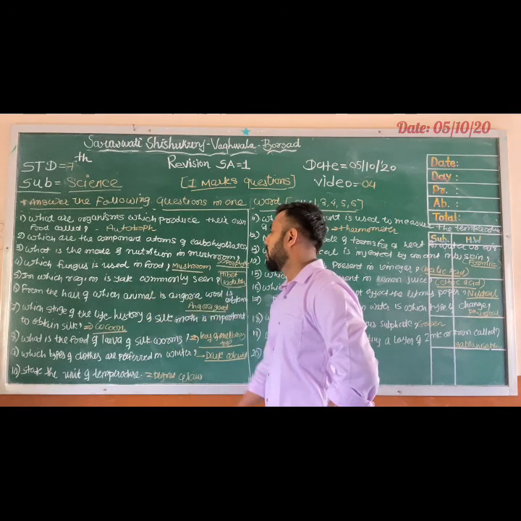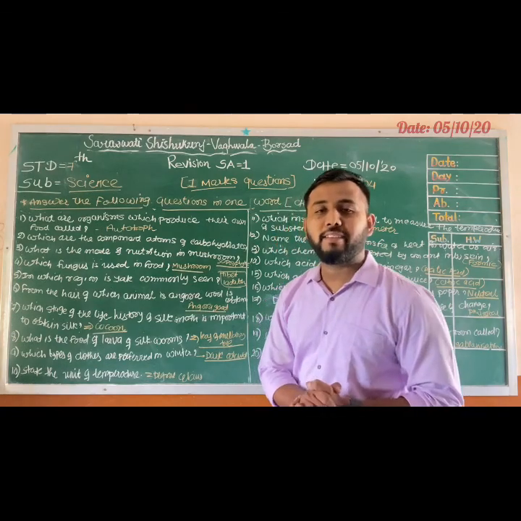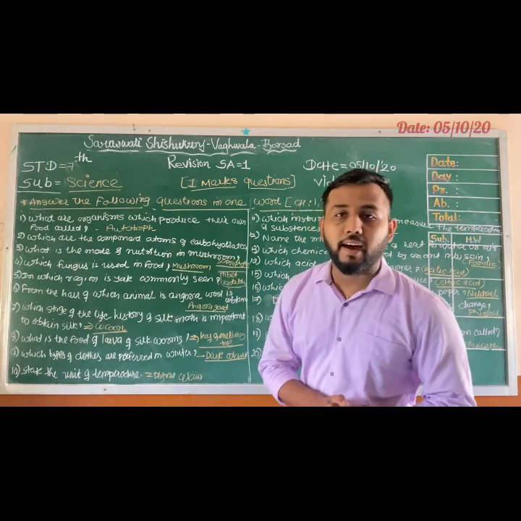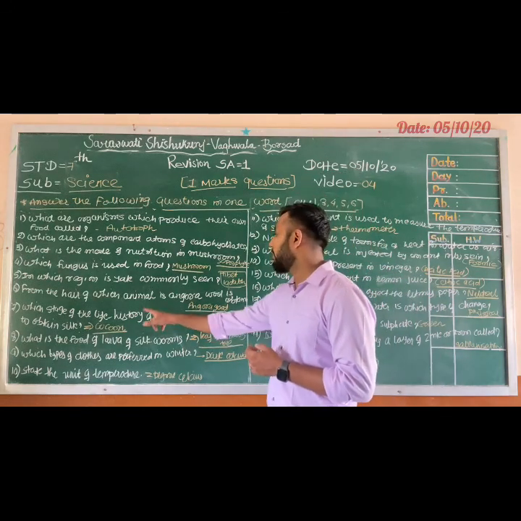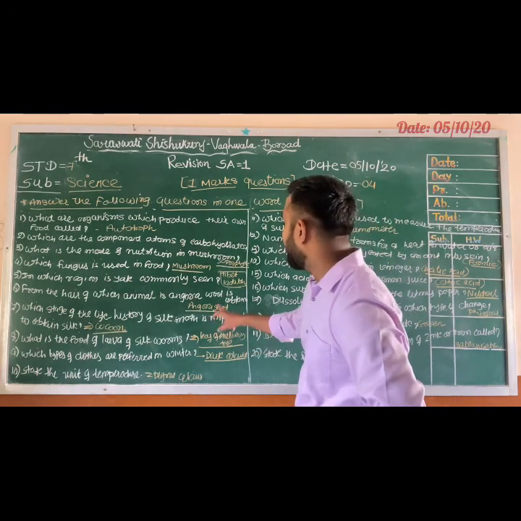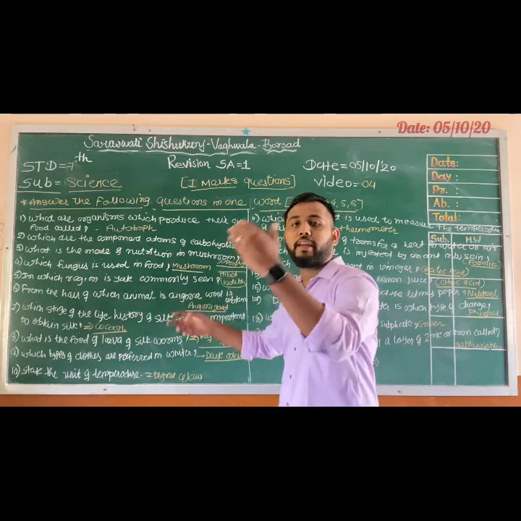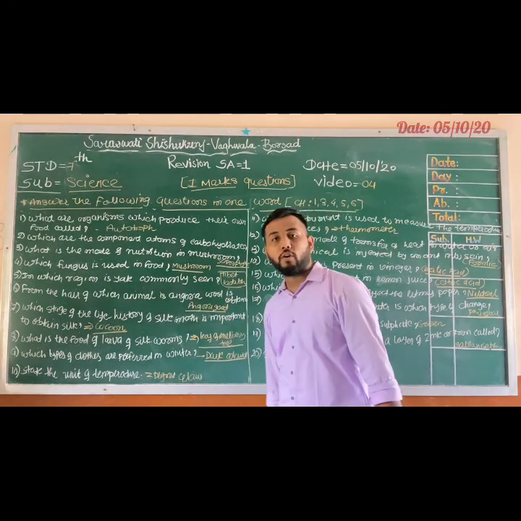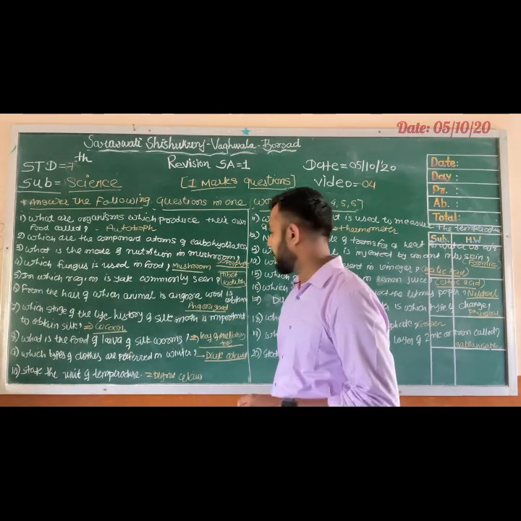Then, in which region is yak commonly seen? Where can you see yak very commonly? It is in Tibet and Ladakh, right? Yak is commonly seen in Tibet and Ladakh. Then, from the hair of which animal is Angora wool obtained? Angora wool is obtained from the hair of the Angora goat, right?